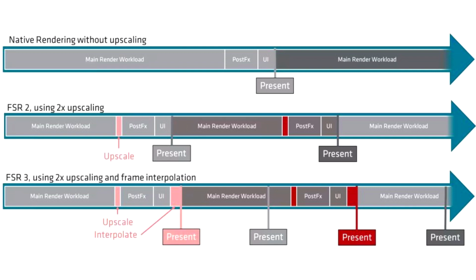First, FSR 3 can't rely on color clamping to adjust the color of old samples. Additionally, nonlinear motion interpolation is complex with 2D screen space motion vectors, so AMD recommends an input of at least 60 FPS. Lastly, if the final frames are interpolated, the UI and any post-processing must also be.